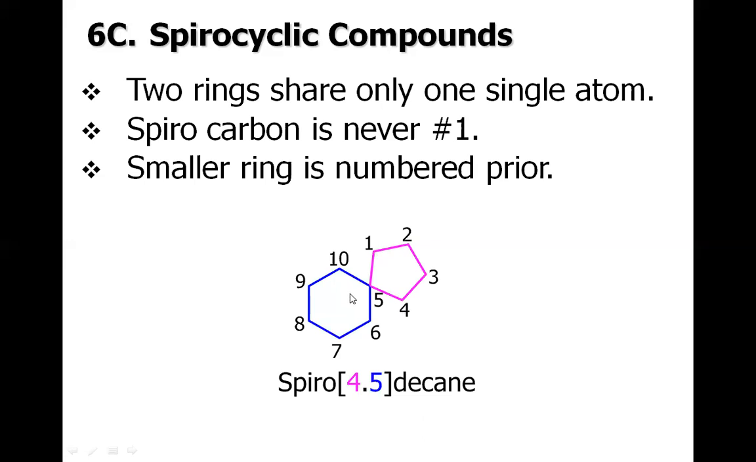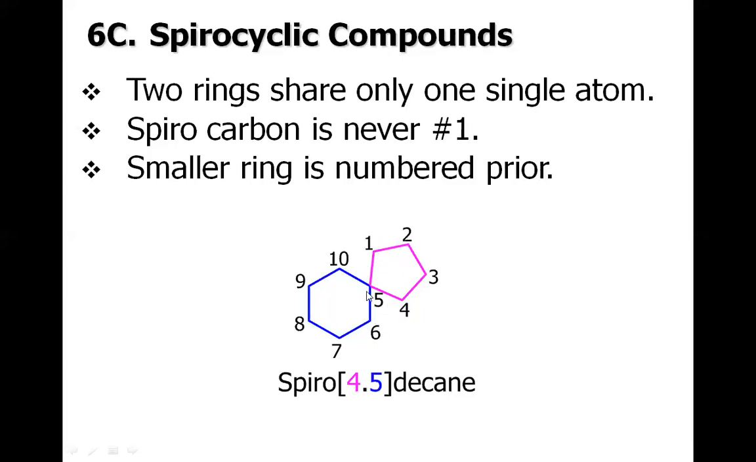This is the reverse of the fused bicyclic and bridge bicyclic, where we used to consider the larger ring first in the numbering sequence. But in this spiro case, we will consider the smaller ring prior to the larger ring. So this is carbon number 1, 2, 3, 4, 5, 6, 7, 8, 9, 10. The name starts with spiro, and 4, 5 because there are 4 carbons in this ring if you exclude this spiro carbon, and 5 carbons for this ring again if you exclude this spiro carbon, and decane because there are total 10 carbons.